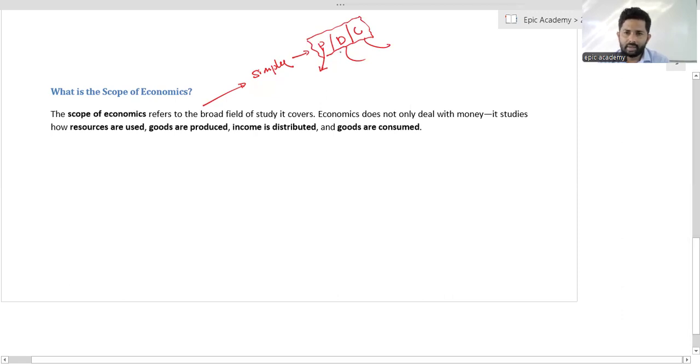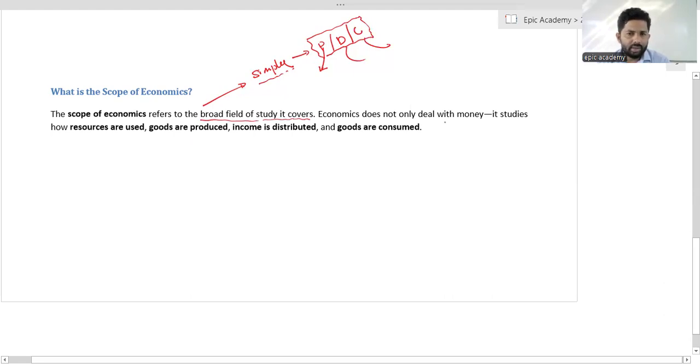So those are interrelated. If you are going to discuss the subject of economics, it is not simple. It is not only one activity. It's a broad field. We are going to cover that broad field or subject.